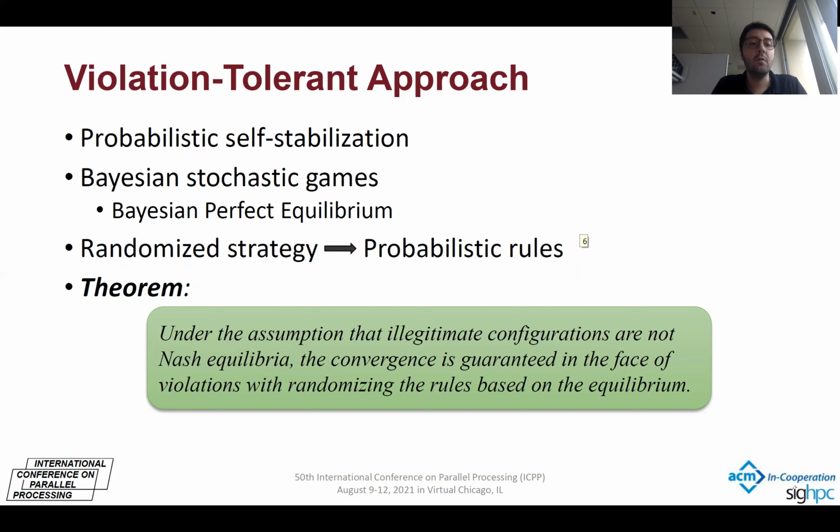With the theorem, we prove that under the assumption that no illegitimate configuration is a Nash equilibrium, the convergence is guaranteed with randomizing the rules based on that equilibrium.